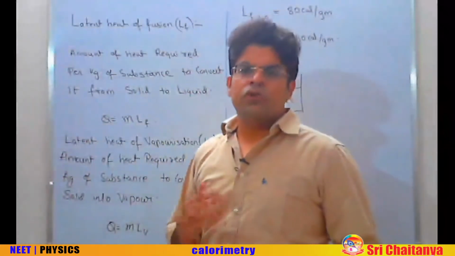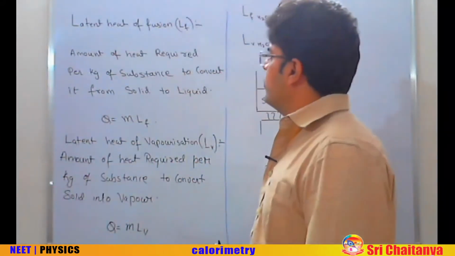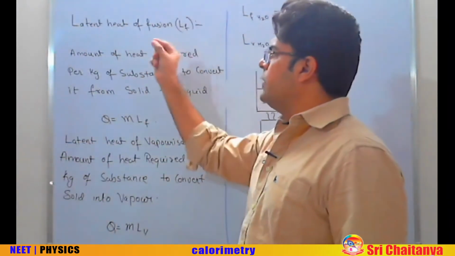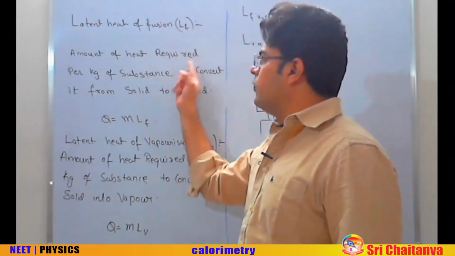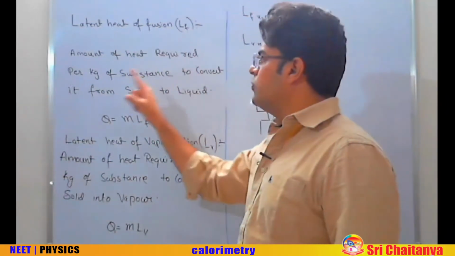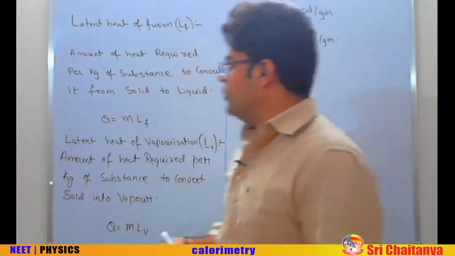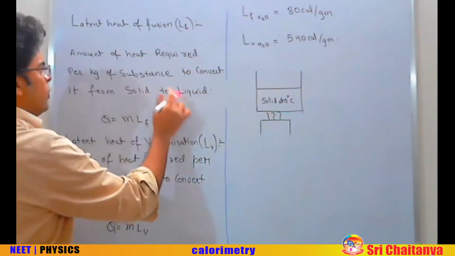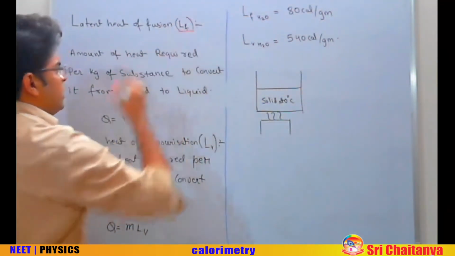Now it's time to talk about the phase transformation. First, let's understand latent heat of fusion. Latent heat of fusion is the amount of heat required per kg of substance to convert it from solid to liquid. The symbol of latent heat of fusion is LF.